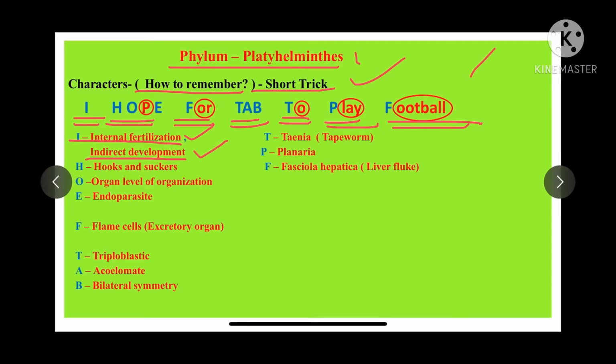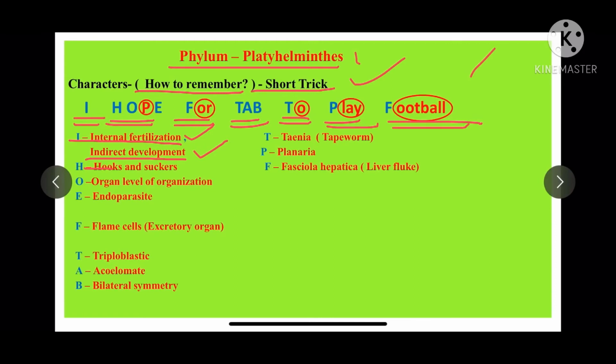Now what do you mean by indirect development? The development which takes place indirectly. Let us see an example. In the case of frog, the frog gives rise to egg, egg hatches into larva, larva converts into a tiny frog, and the tiny frog later on develops into a mature frog. So in the life cycle of the frog, there are different stages or phases. Such development in which many stages are there is called indirect development.